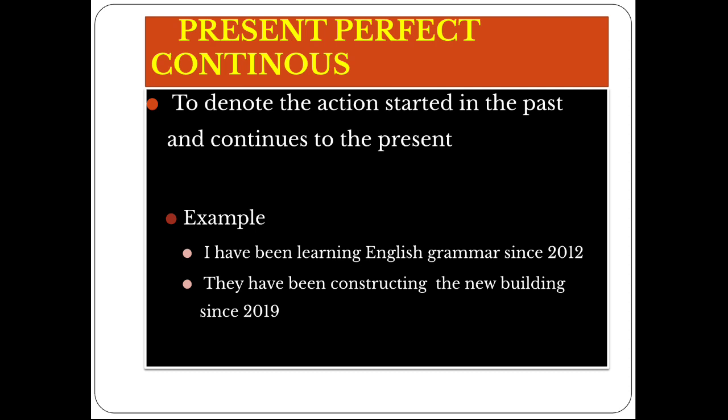I have been learning English grammar since 2012. Here, have been plus verb plus ing form is used to denote the meaning of present perfect continuous. We started learning grammar in the year 2012, but it continues till the time of speaking.